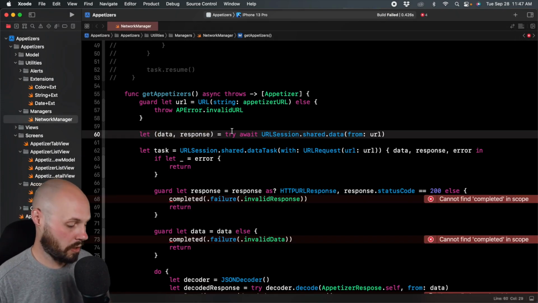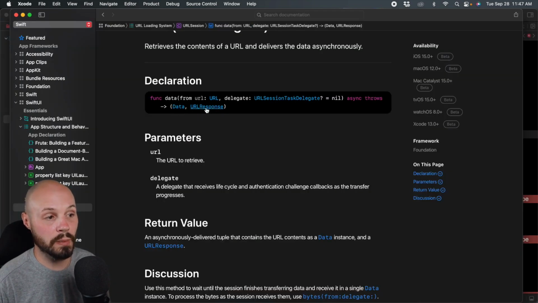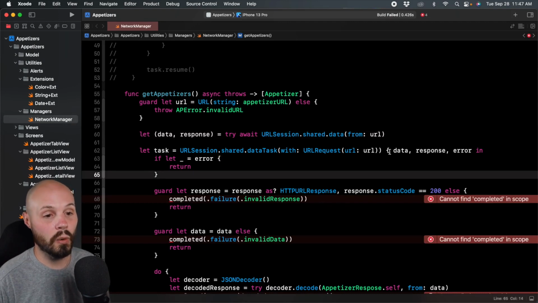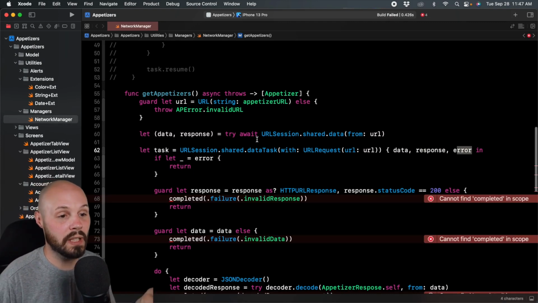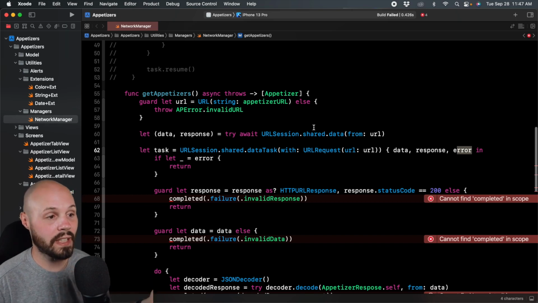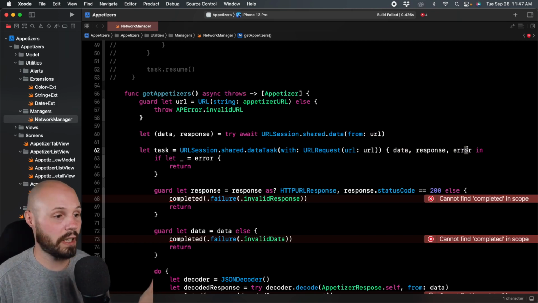Now, the thing you'll notice, if I go back to that, it wasn't optional. Look, data and response are not optional, which is a huge difference from how it was here, where data, response, and error were optional, right? Now, what's going to happen is if they do return nil, like we don't have a data or response, that's why this throws. This will then throw this overall error that we talked about. So we don't need to handle the specific cases when data, response, or error are nil. We just get data and a response, and we can use that.